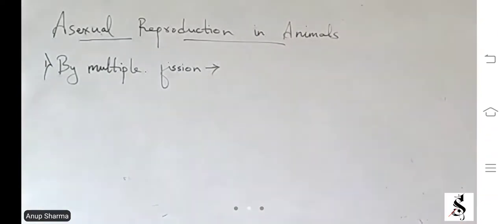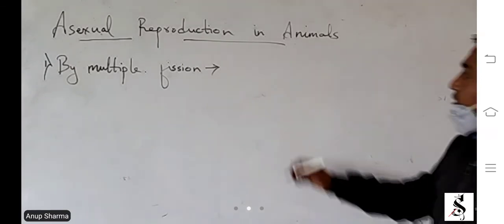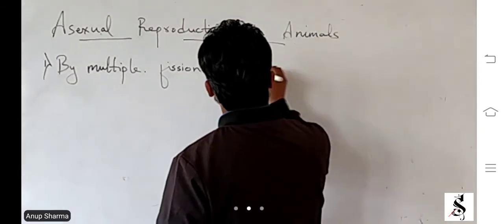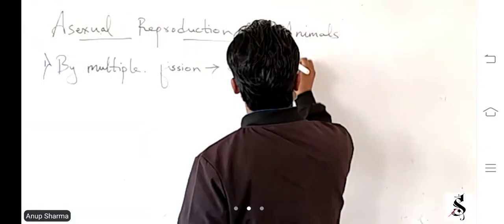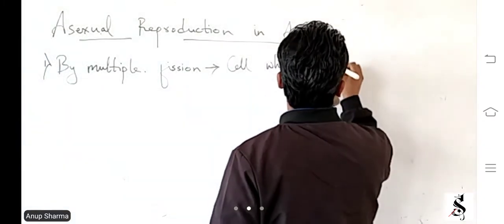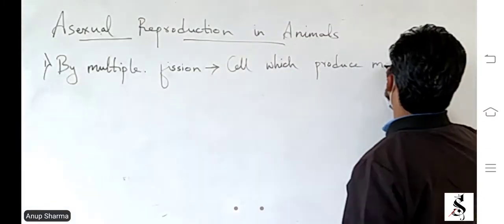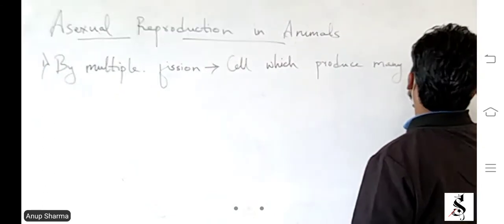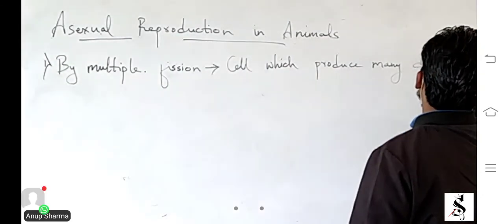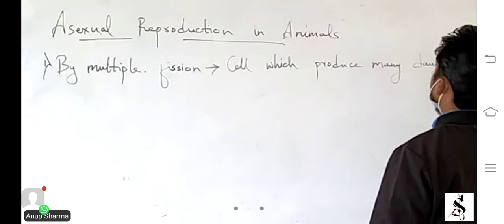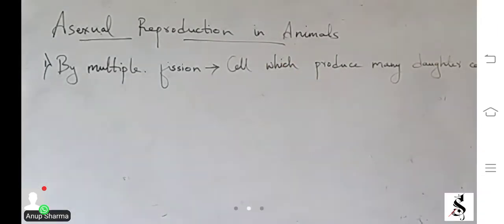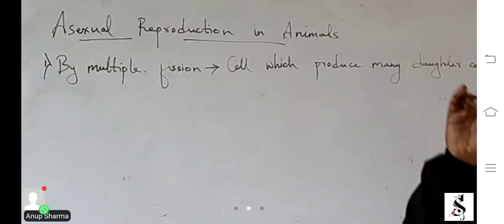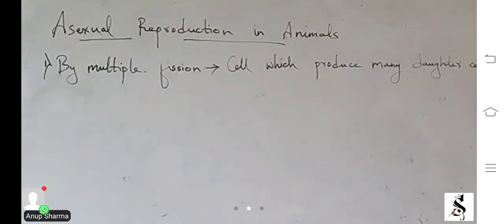But in multiple fission, what happens when a cell produces many daughter cells? A cell which produces many daughter cells is said to be undergoing multiple fission. But in binary fission, how many daughter cells were there? Only two. But in multiple fission we have many daughter cells.